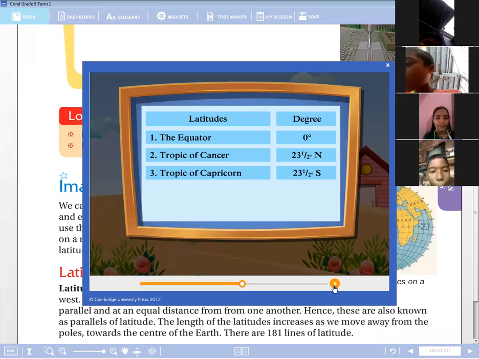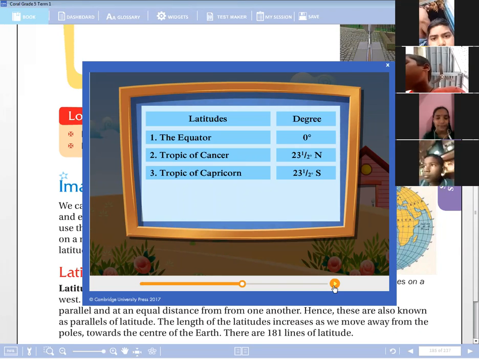It doesn't come with any north or south. It will be just 0 degrees because it lies in between. It lies in between, so it doesn't possess any north or south poles.